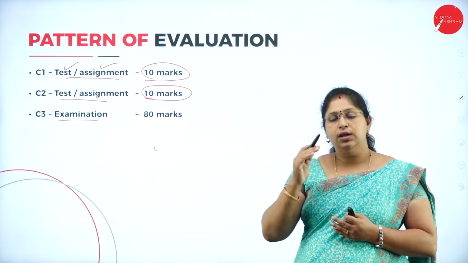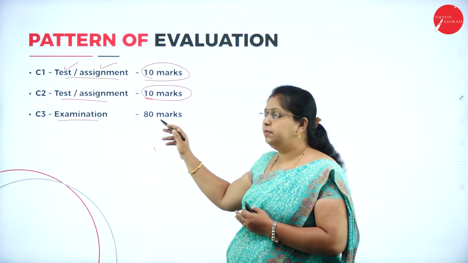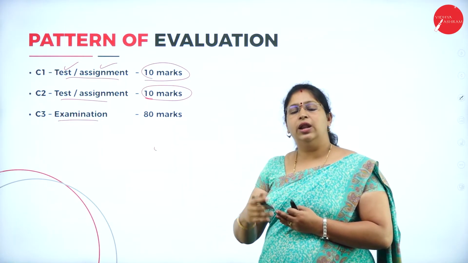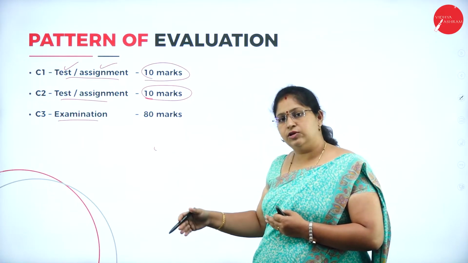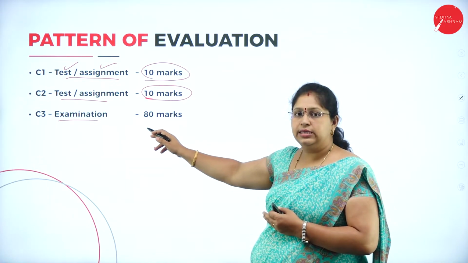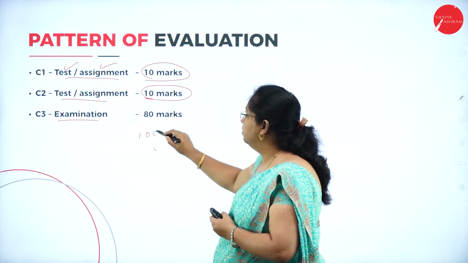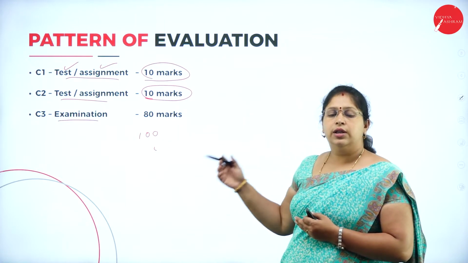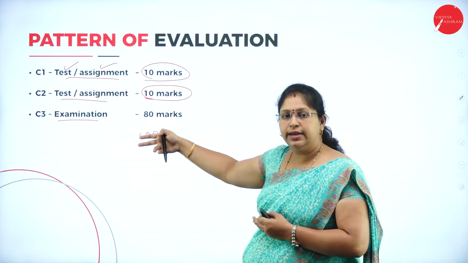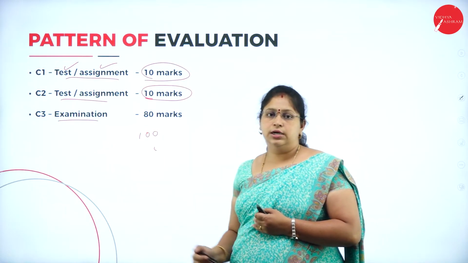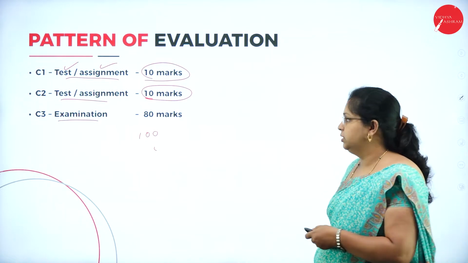As you wrote for third sem, in the same way you will write the exam for 80 marks, and here you will have the drama Julius Caesar and the language components for this examination. So totally it is 100 marks, whereas 20 marks are internals and 80 marks you will write in the term end examination. This is the pattern of evaluation.